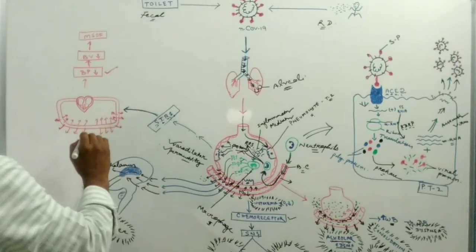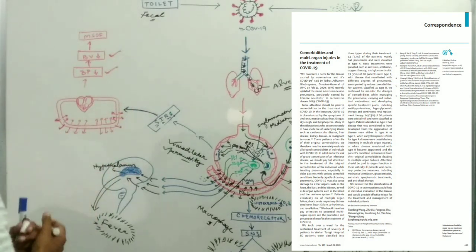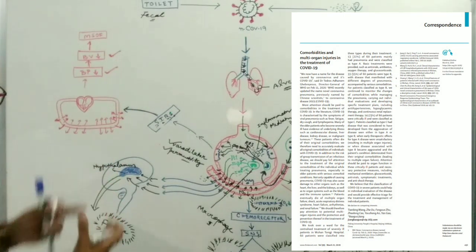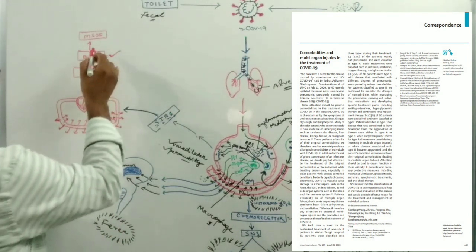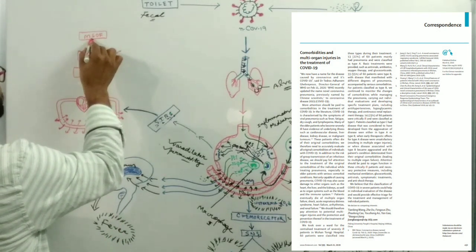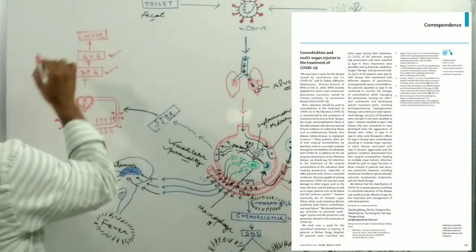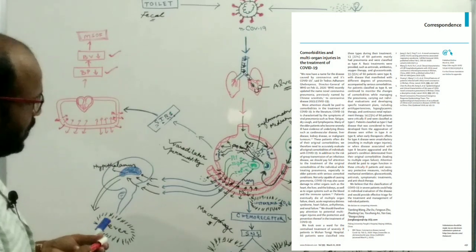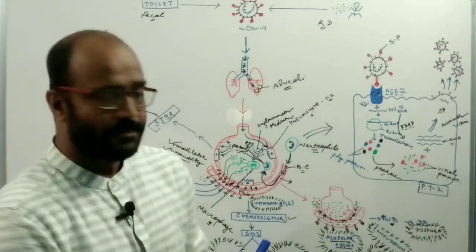Decrease of blood pressure and decrease of blood volume cause multi-system organ failure, which is fatal for the patient.